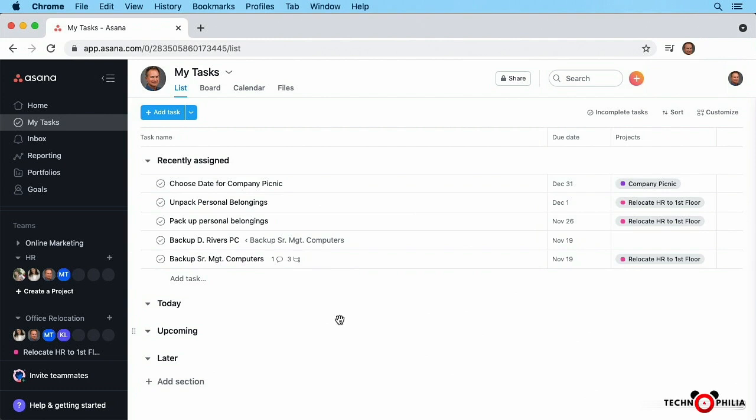Now, certain tasks may be more important than others. Maybe some are private, confidential, urgent, and you want to see all of those tasks together. Well, in that case, you can use tags.